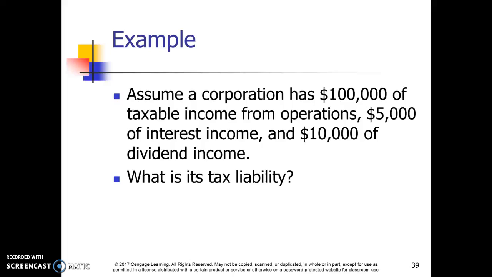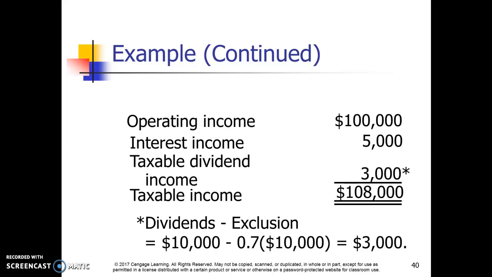So let's assume a corporation has 100,000 of taxable income from operations, 5,000 of interest income, and 10,000 of dividend income. What does their tax liability look like? So first off, we've got 100,000 in operating income, 5,000 in interest income. The taxable dividend income is 3,000, and we can see that down here below, right? Because they can deduct 70% or 7,000 out of the 10,000, which gives us that 3,000. So their new taxable income is 108,000.